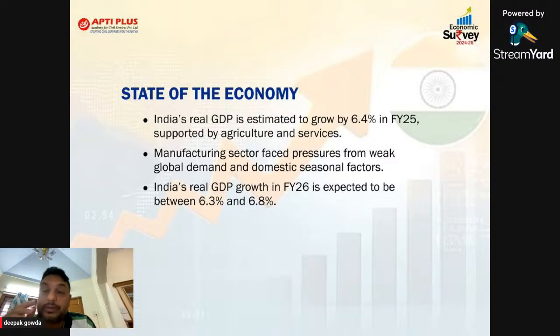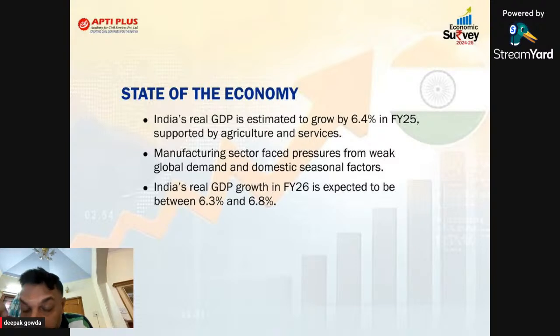Yes, sir. See, because if you analyze, the economic survey is saying that in 2024-25, almost in the world, the average GDP will be 3.2%. Remember this. The average real GDP will be only 3.2%. But the Indian economy is growing, the Indian economy will grow at a rate of what? 6.4. What is the meaning of it? Double. Even though the world average is 3.2, India will grow at a rate of 6.4, means what?